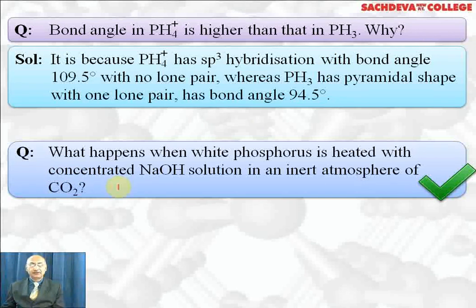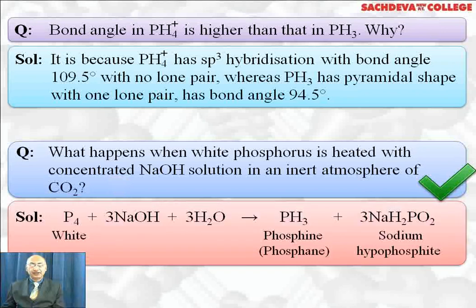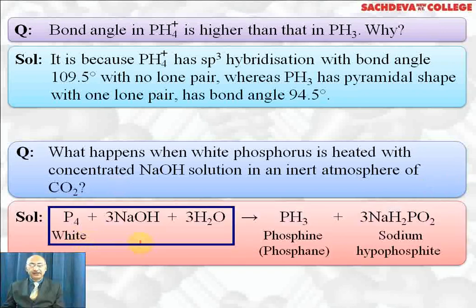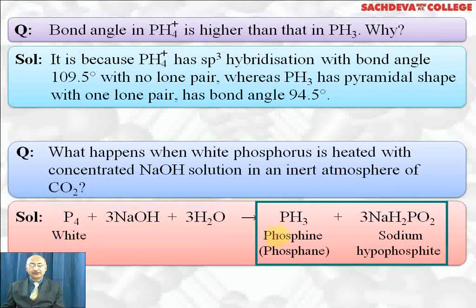What happens when white phosphorus is heated with concentrated NaOH solution in inert atmosphere of CO2? The products formed will be phosphine and sodium hypophosphite. P4, that is white phosphorus, reacts with 3 moles of NaOH and 3 moles of water to give phosphine gas plus sodium hypophosphite.